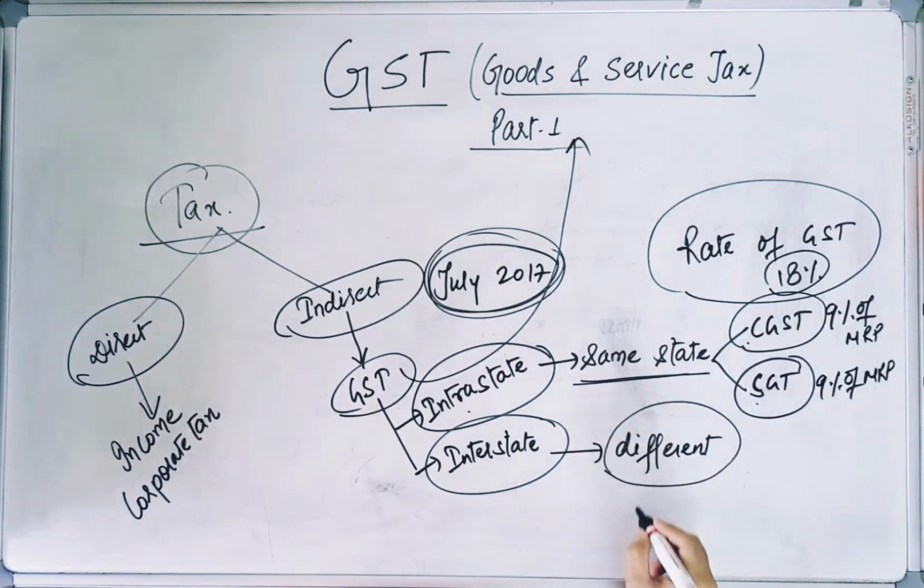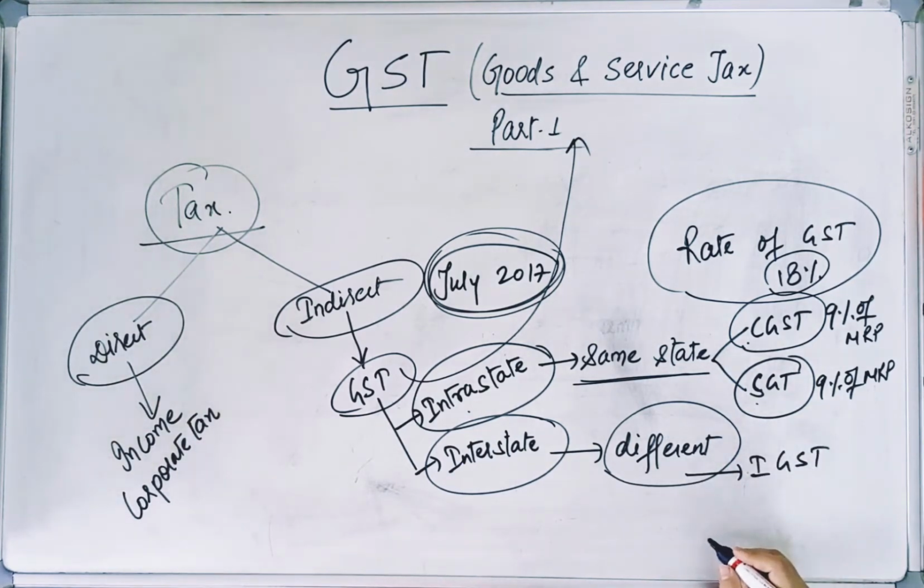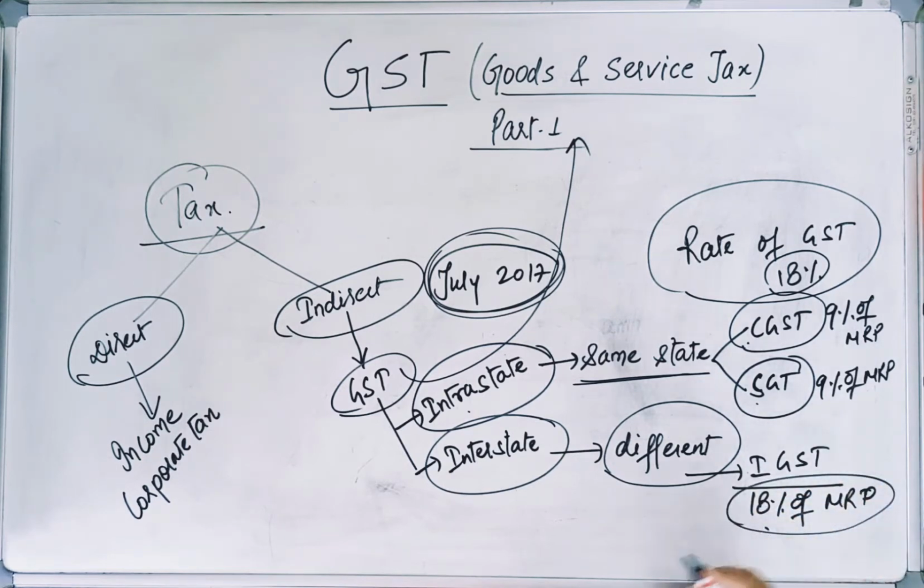Now if it is a case of different state, in that case what do we calculate? We calculate IGST. IGST is Integrated Goods and Services Tax, Integrated GST. So in this we directly calculate 18% of MRP, and this 18% goes to central government only, and then the central government divides this 18% among its respective states. But if it is the case of same state, then half goes to central government and half goes to that respective state only. So this is all about GST concept.